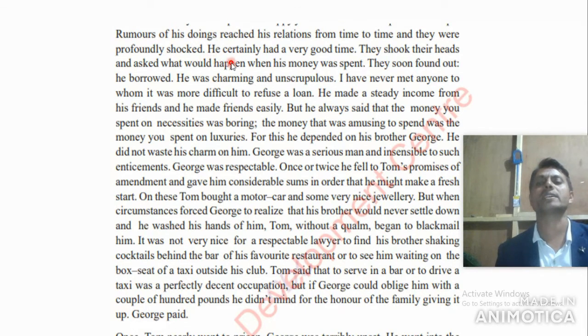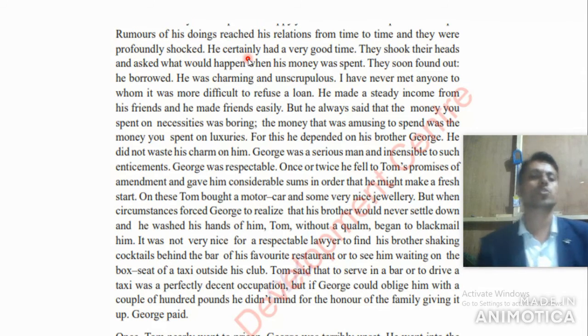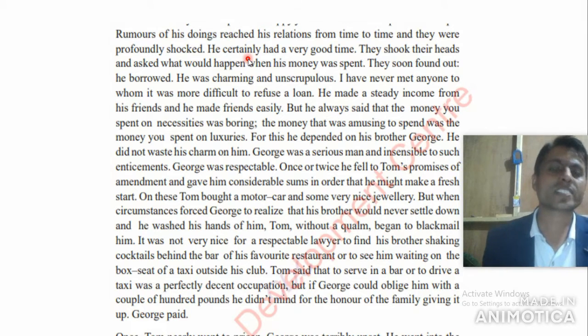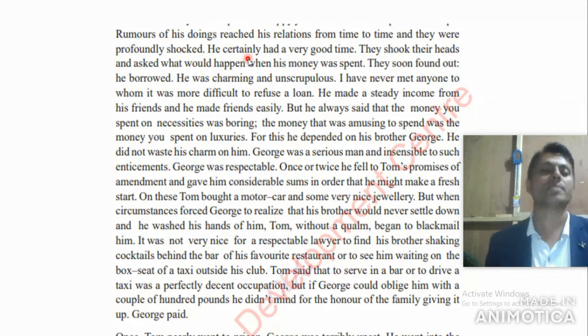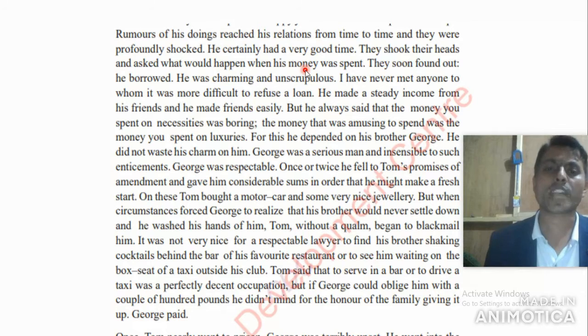Or visiting different parts of Europe, especially the capital cities. And here they were profoundly shocked, all the relatives and family members. They became very shocked. He certainly had a very good time. Actually, Tom Ramsay would certainly have a very good time.